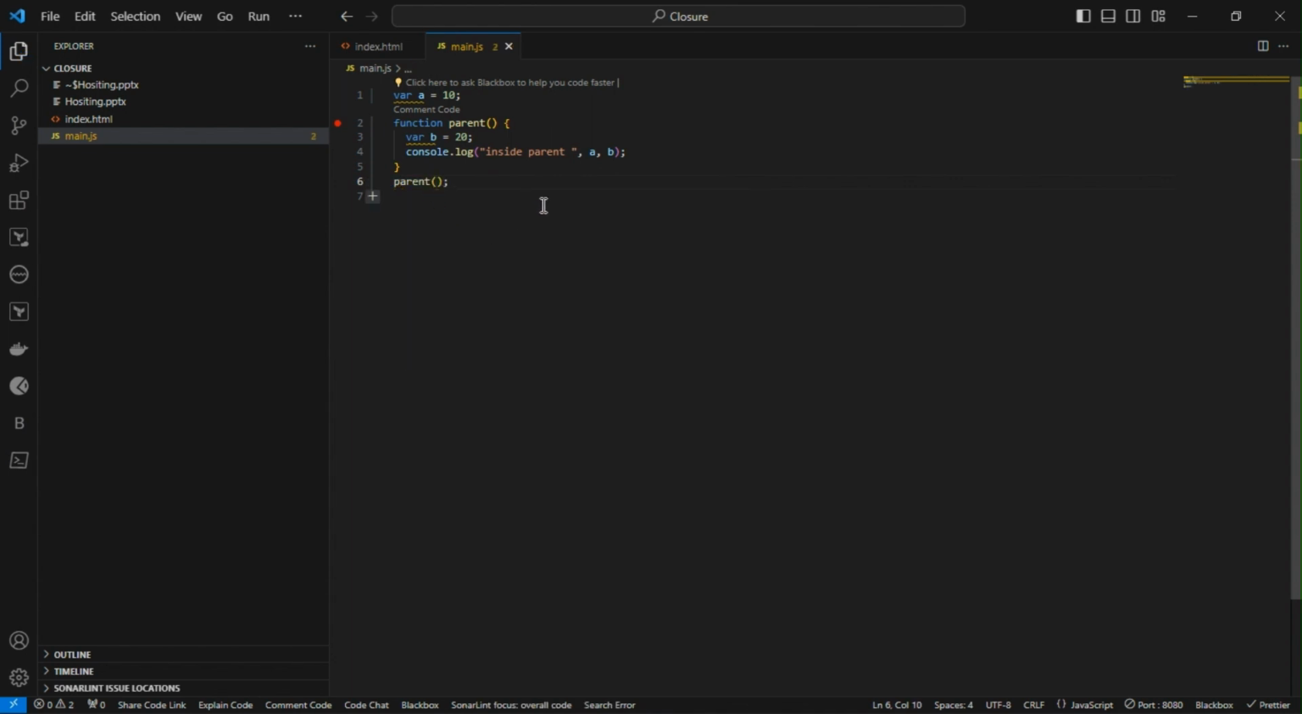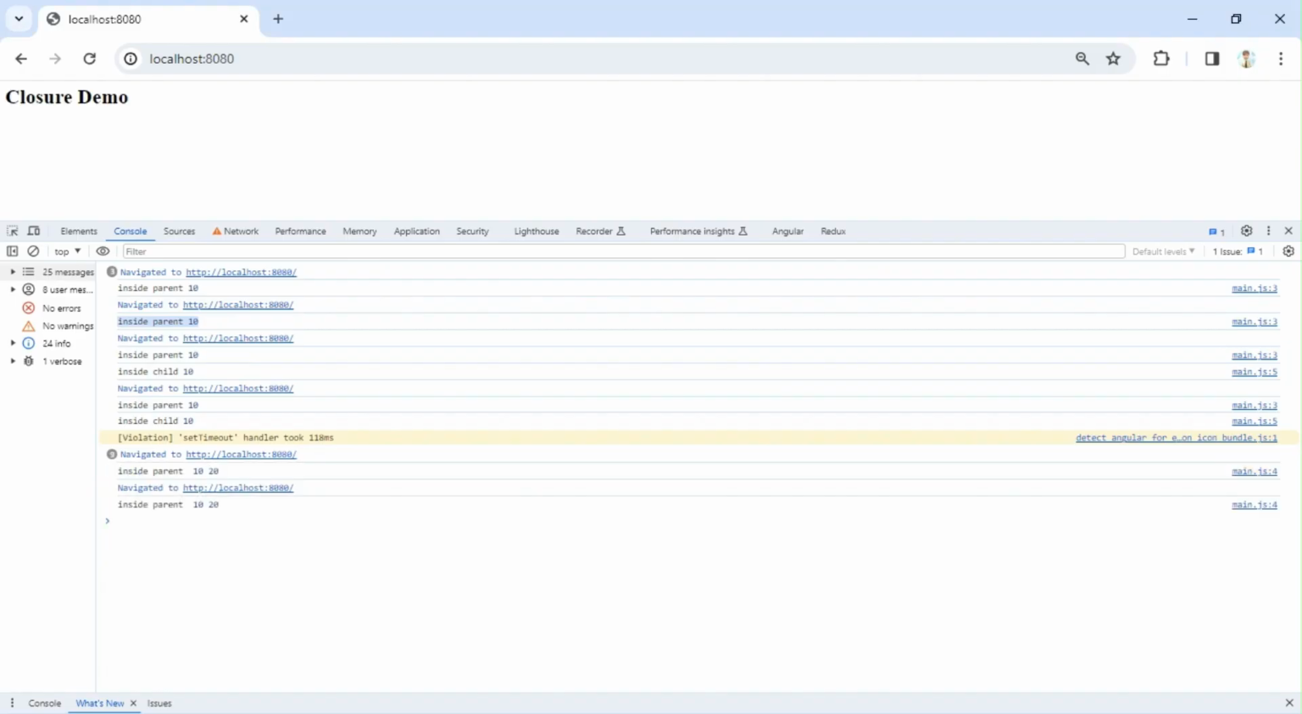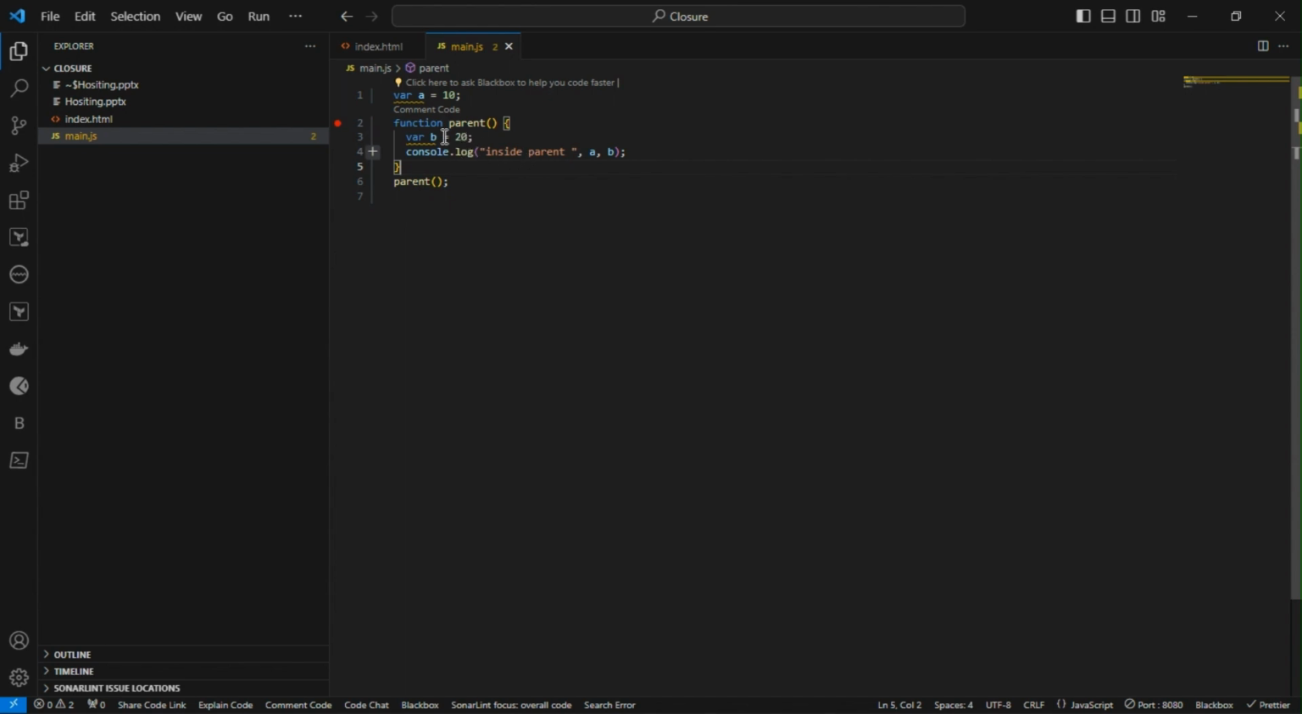When the JavaScript call stack is created, first it will create a global context where the declarations happen. The moment it finds this parent function call, it will have its own function scope created. Inside that, it will have this variable declaration, and this parent function scope will have access to its lexical scope, nothing but the global context. So inside this parent function, we should have access to variable a, which is in our global context. Now we'll see what we are getting. We already got the output: inside parent 10 and 20. So both variables a and b are accessible inside this parent function.